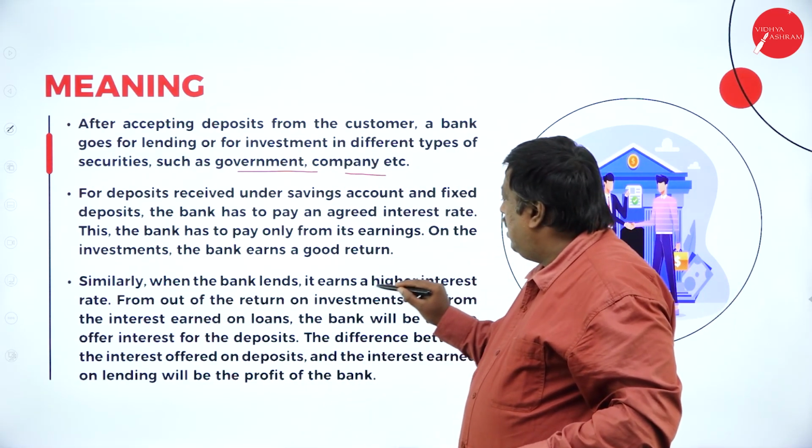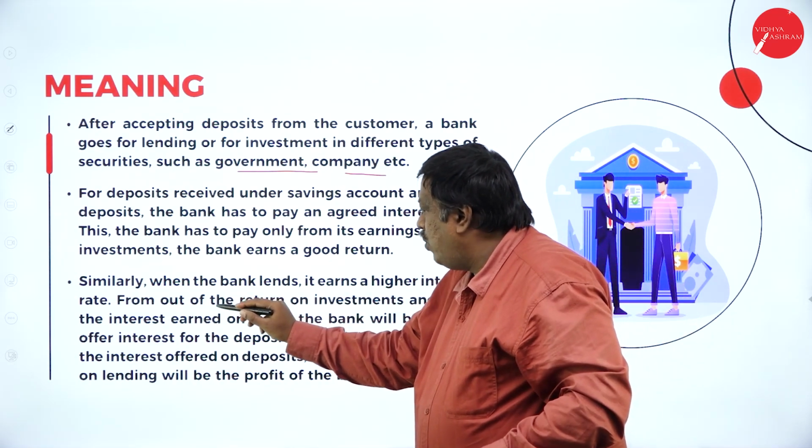Similarly, when the bank lends, it earns a higher interest rate from the return on investment.